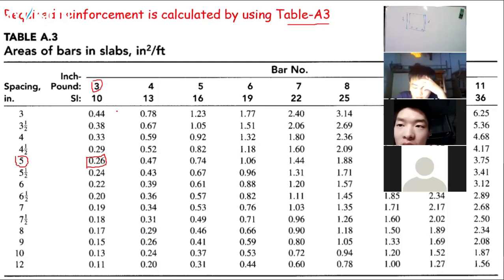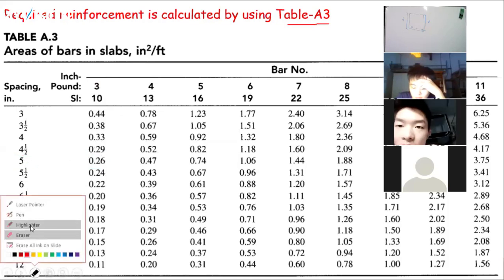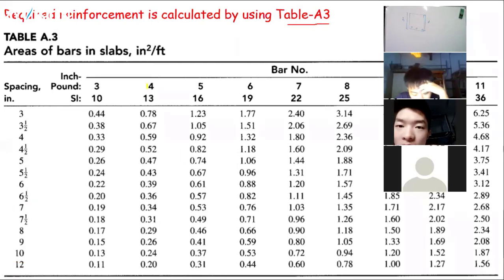You can do it. But for the main steel reinforcement, when we are providing main steel reinforcement, I will suggest you provide number 4 bar. Bar size should be 4, and the value that is 0.26, and the spacing will be 9 inches.